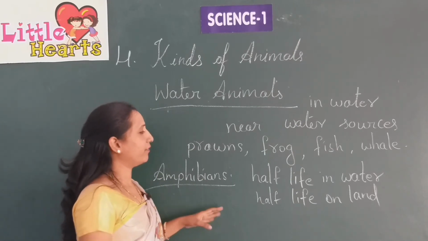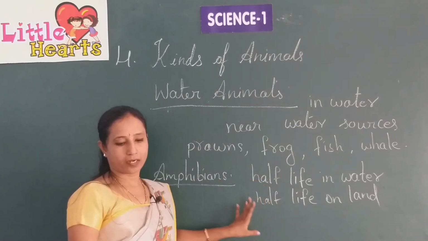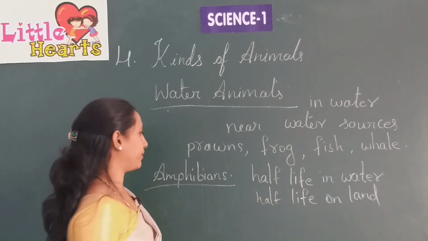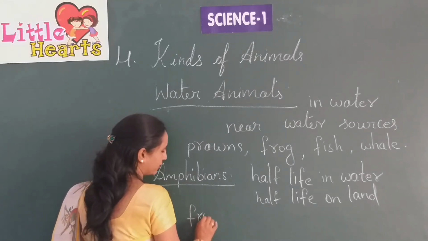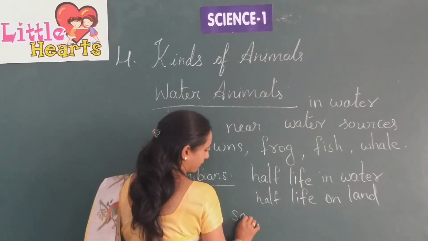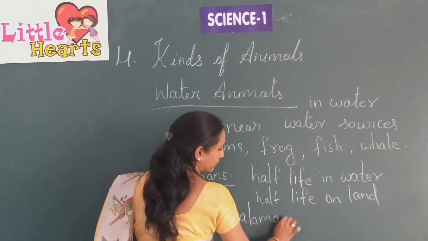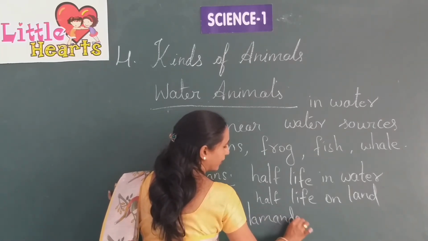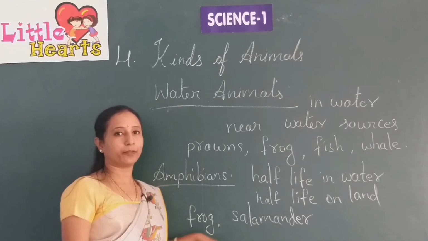Some animals live both on land and in water. Such animals are called amphibians. Examples: frog and salamander. These are examples of amphibians.